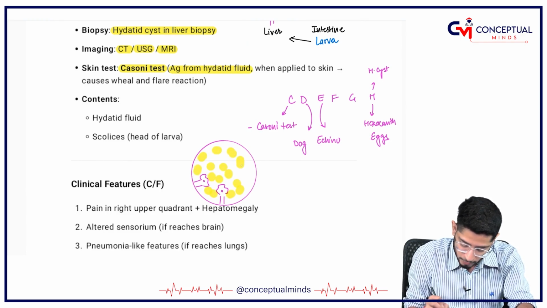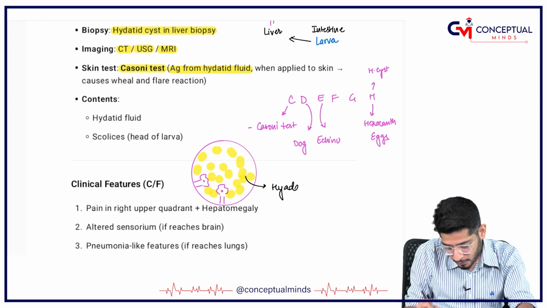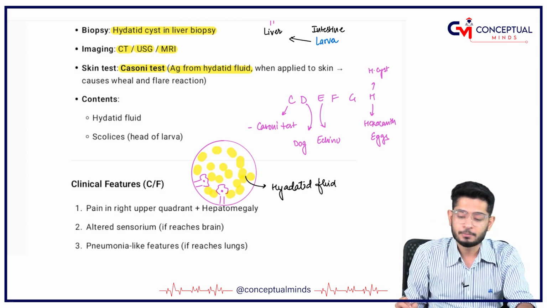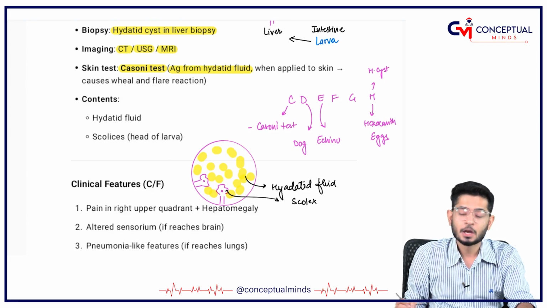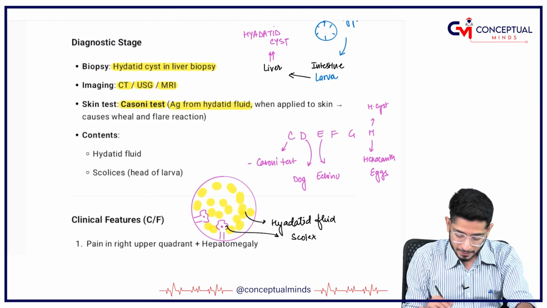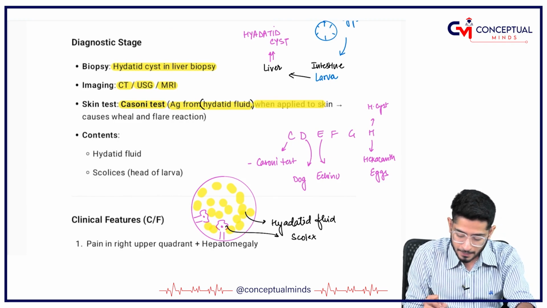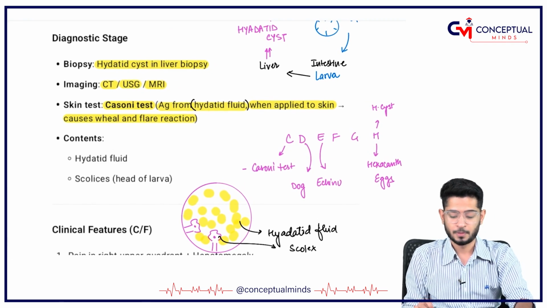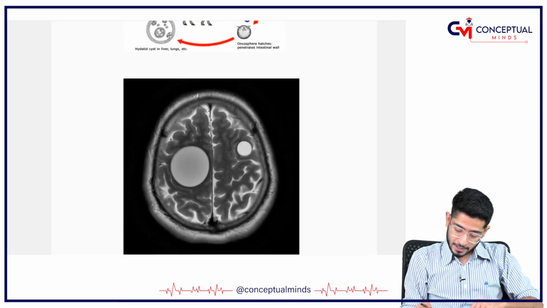This fluid is called hydatid fluid, my dear friends, and along with it you have the scolex. You will take the antigen from the hydatid fluid. When it is applied to the skin, it is responsible for causing a wheal and flare reaction.